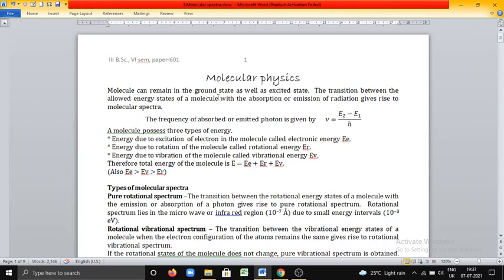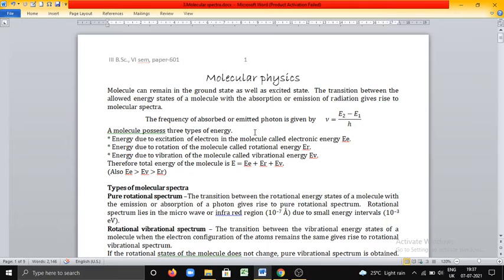Whenever the molecule remains in ground state, when it absorbs certain energy, it will transit to an excited state. The transition between the allowed energy states of a molecule with the emission or absorption of radiation gives rise to molecular spectra. We know that from Bohr's postulates, the frequency of the emitted or absorbed photon is given by nu equal to E2 minus E1 by h.